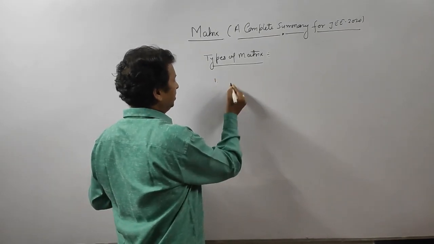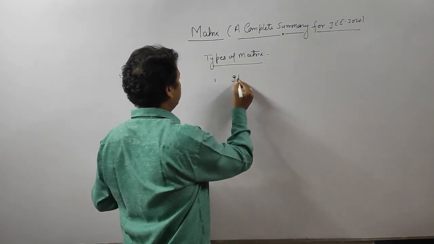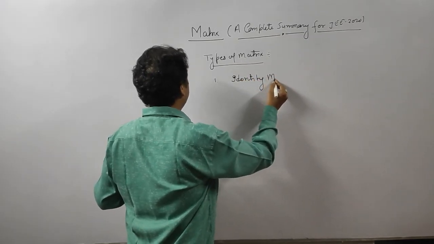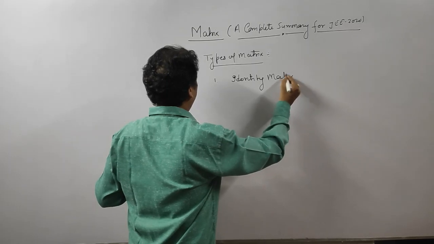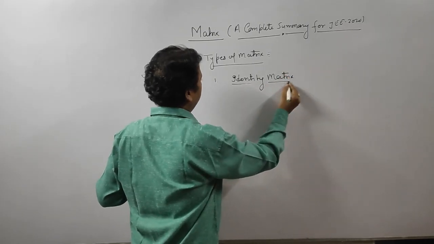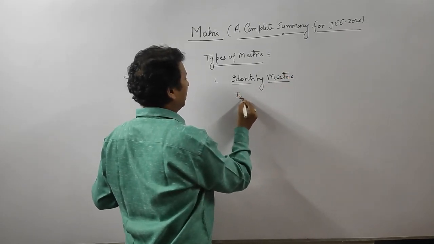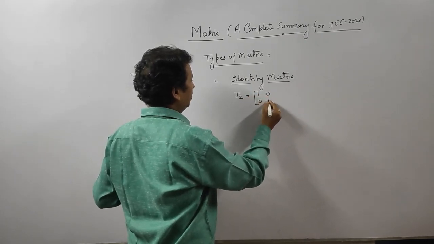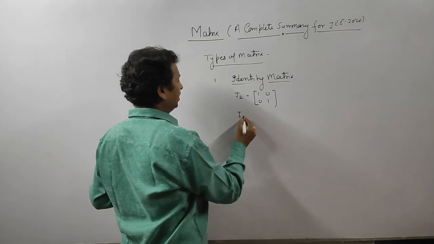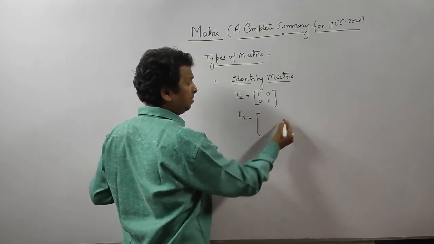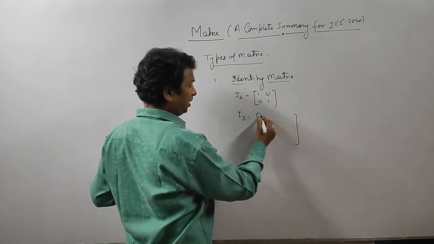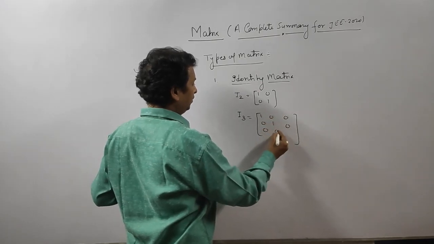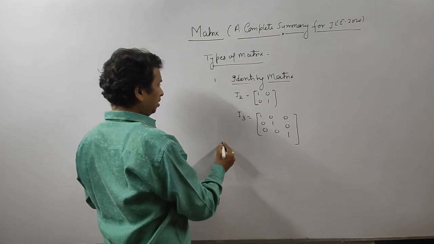I will start from the basic one, identity matrix. Identity matrix I2 means 2 cross 2: 1 0 0 1. I3 means identity matrix of order 3 cross 3: 1 0 0, 0 1 0, 0 0 1.